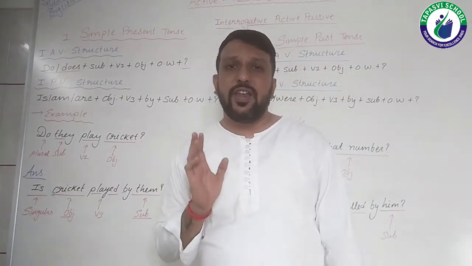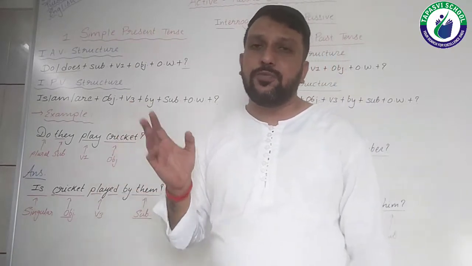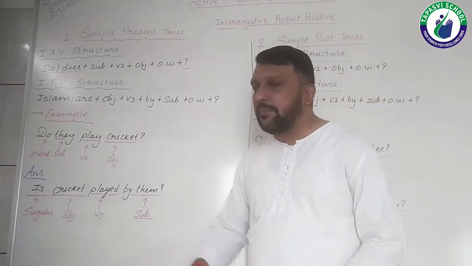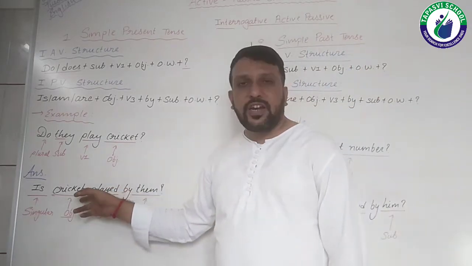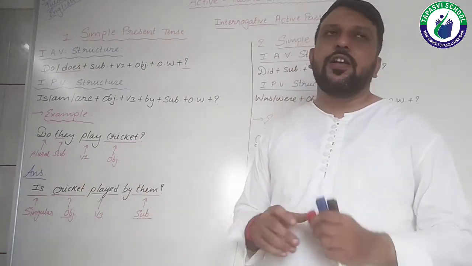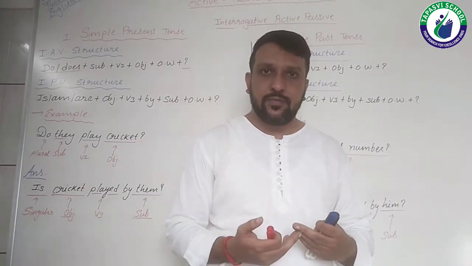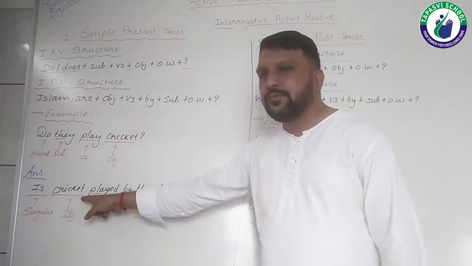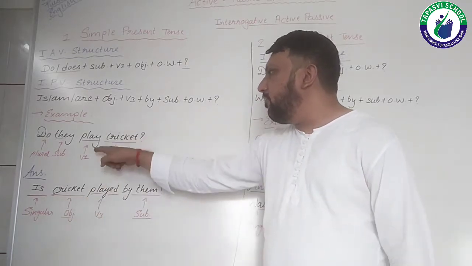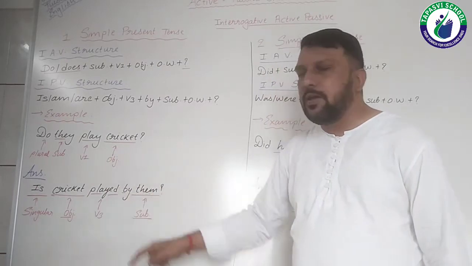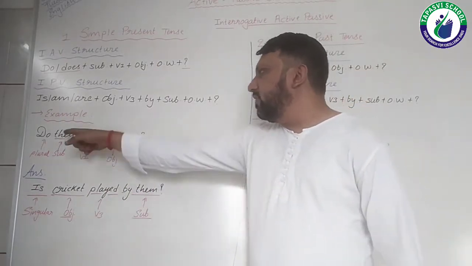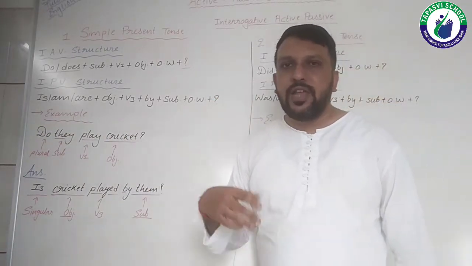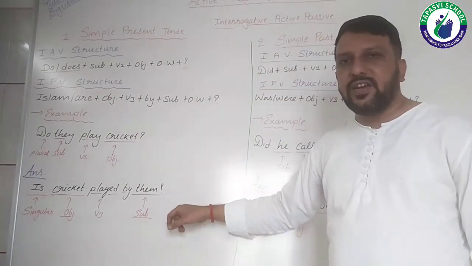So you should be very clear about whether your object is singular or plural. Then and only then will you be able to put "is" or "are". Our object in this sentence is cricket. So is cricket singular or plural? Yes, it is singular. So I have put "is", then cricket, then V1 was "play", so ultimately V3 would be "played", then "by". They was the subject, so when we put the subject at last, it will become "them", and the question mark will remain as it is.